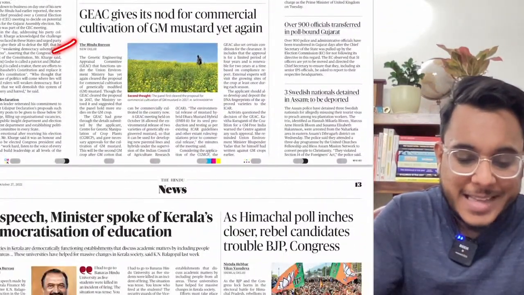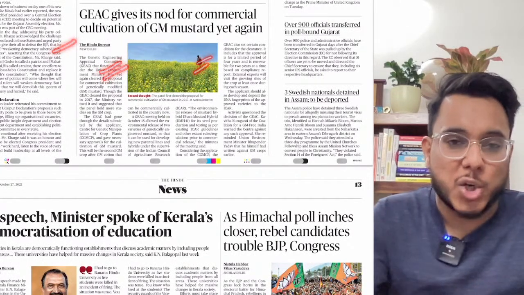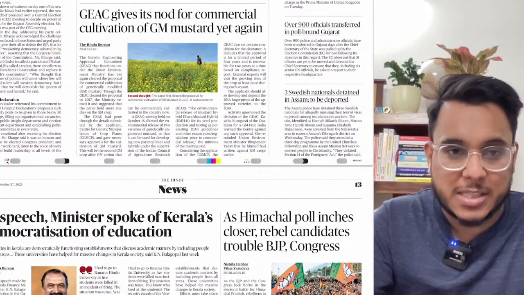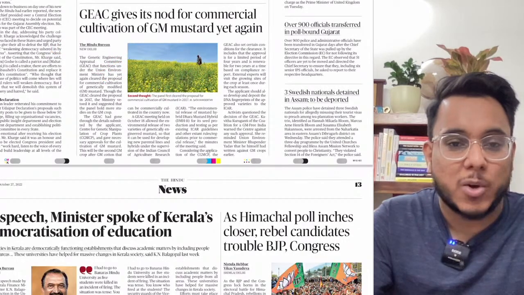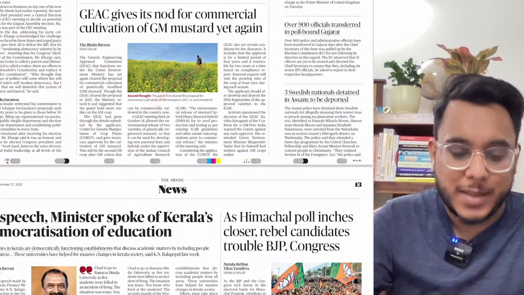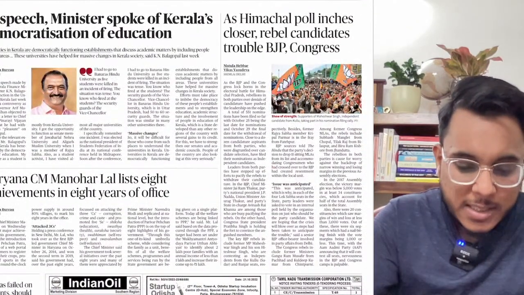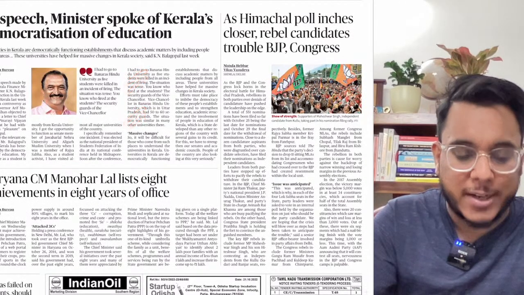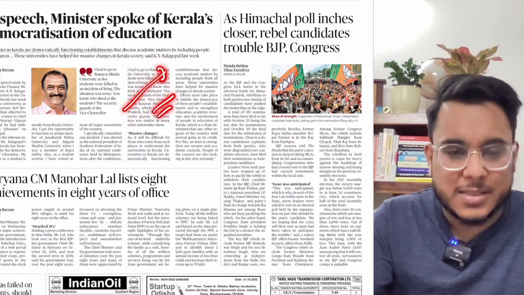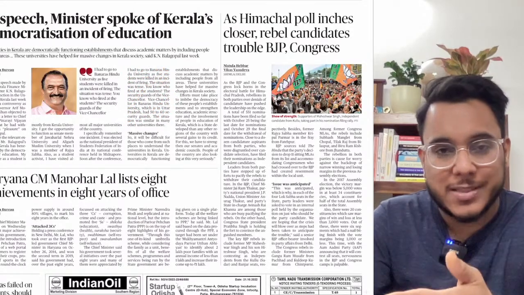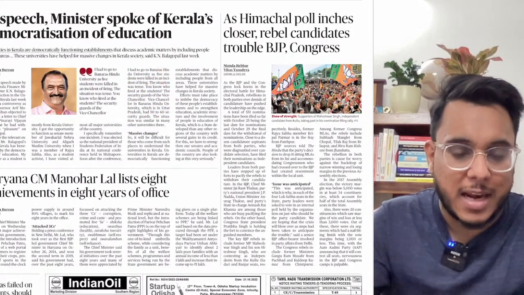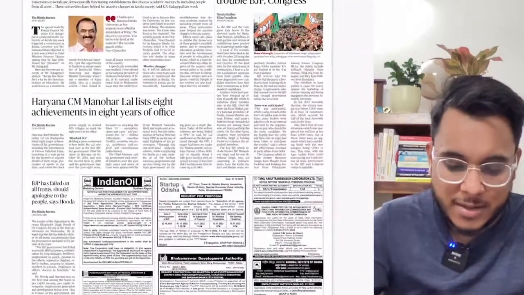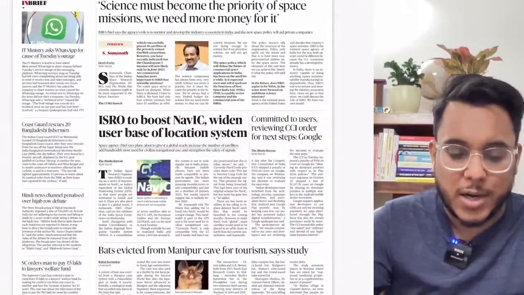Then GEAC gives its nod for commercial cultivation of GM mustard. So we'll see what is GM mustard, what is GEAC, and what are all the issues around that. Then moving on, in speech, minister spoke of Kerala's democratization of education. Now guys, this is the same issue where we have seen that the chief minister and the governor of Kerala are in tussle. We'll see that particular article. Then the other articles are political articles, not important.